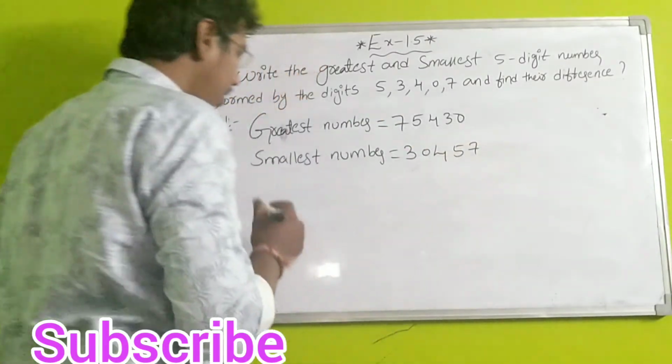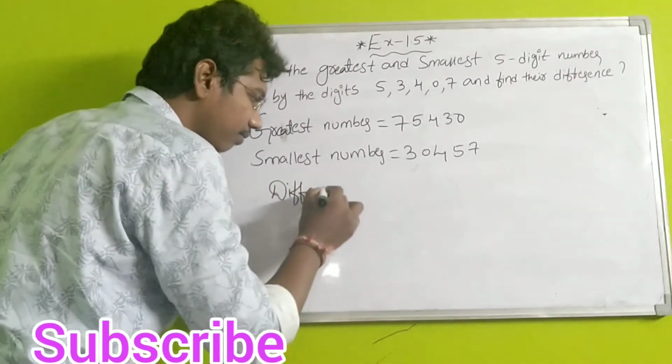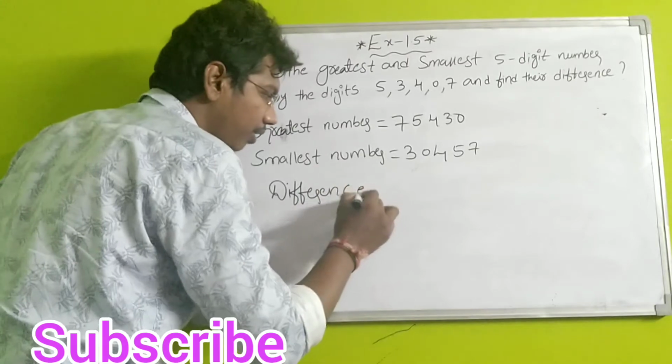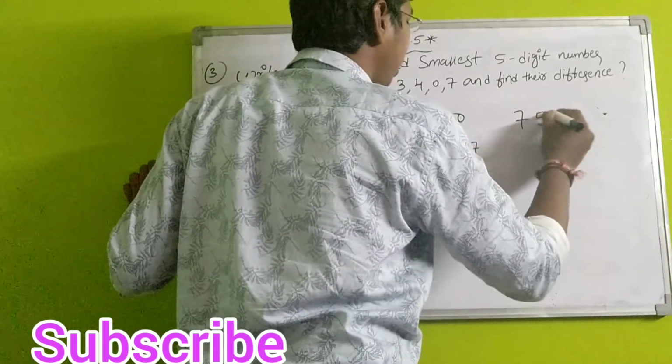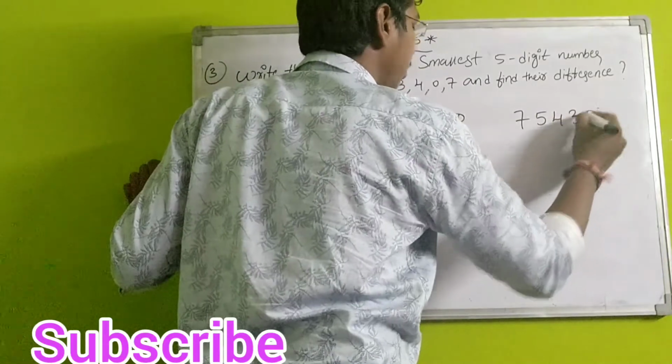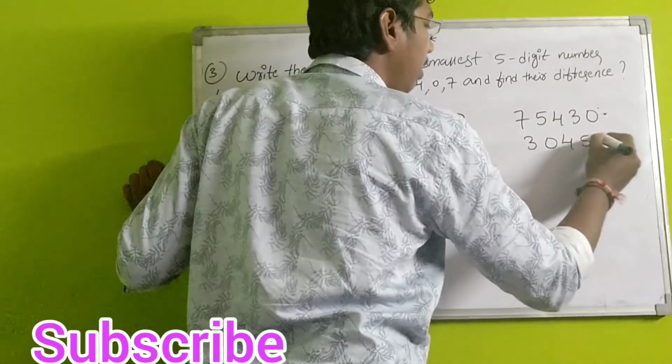Okay, next I am finding the difference. Here difference is nothing but subtraction, students. Difference is equal to, here we have to find the difference. Here I am doing subtraction: 7 5 4 3 0, next 3 0 4 5 7.